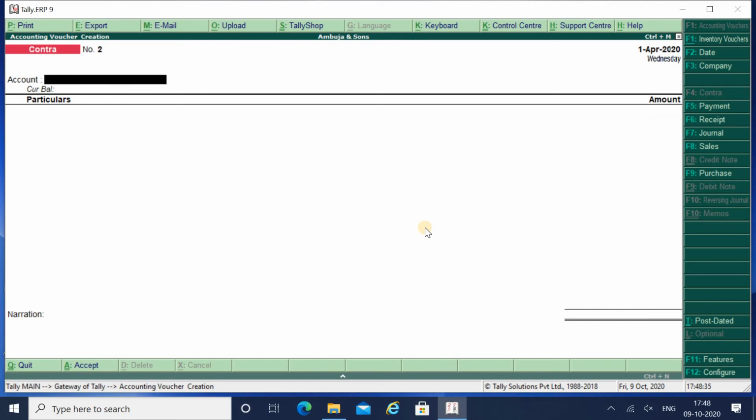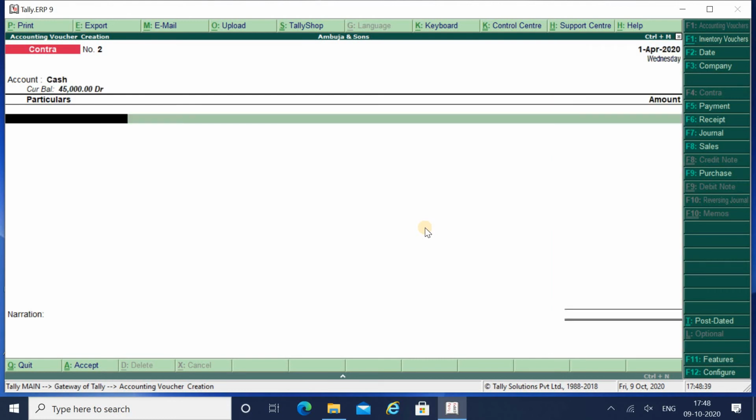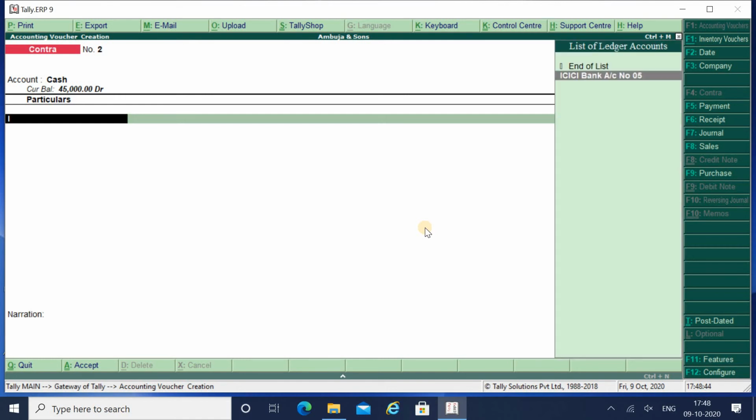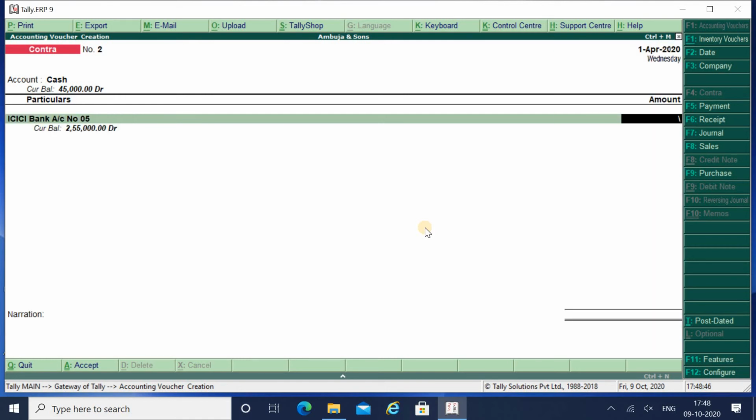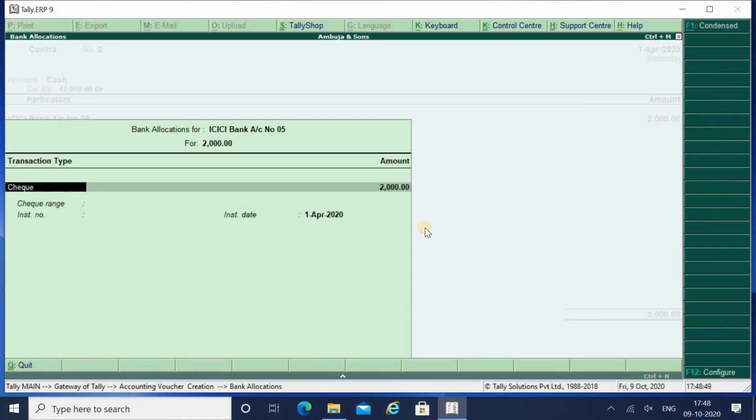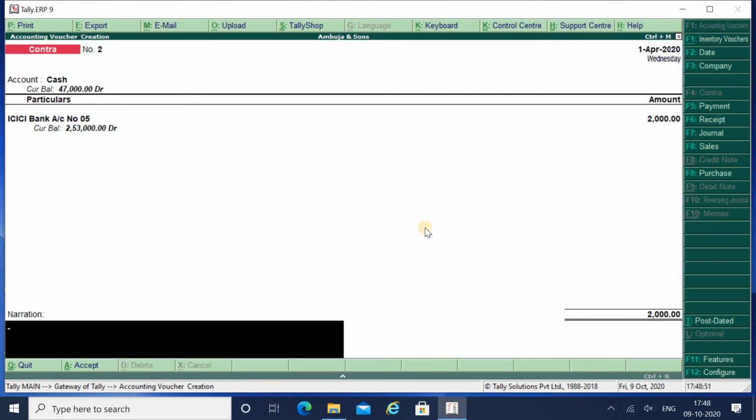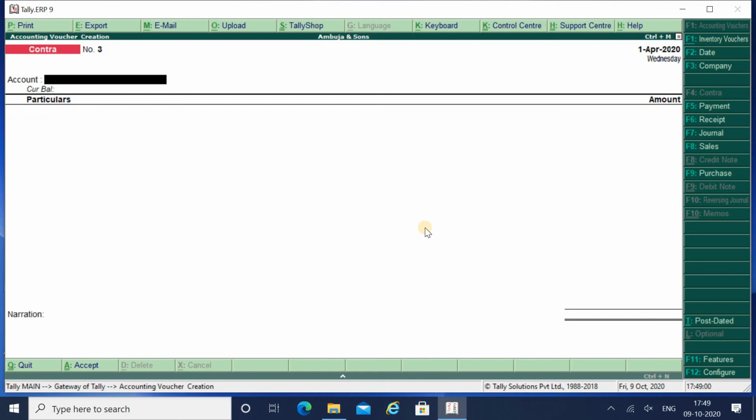Another, if you are withdrawing cash from your bank account or ATM, then in account you should compulsorily give cash, and over here in particulars you should use bank. For example, I have taken 2,000 rupees, being cash withdrawal. Now third is your bank to bank transaction. I am depositing my amount in ICICI Bank from HDFC Bank.